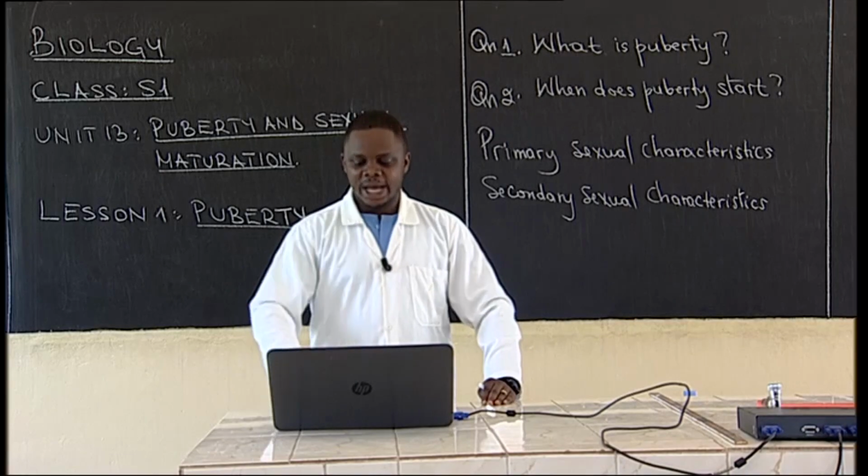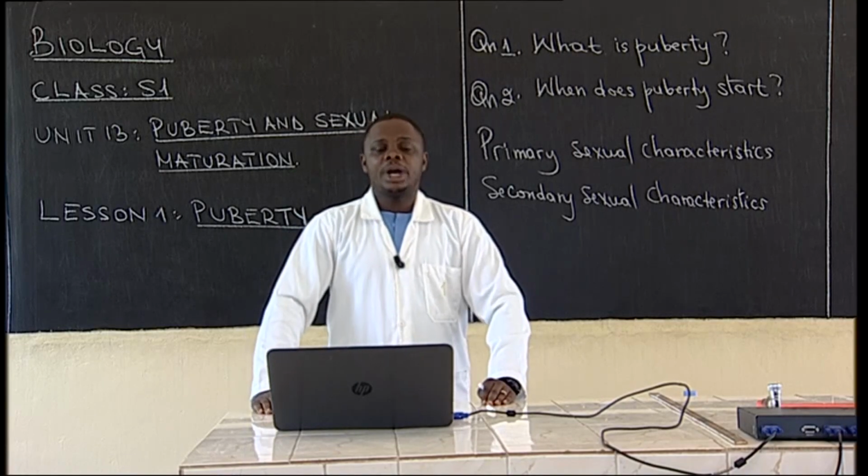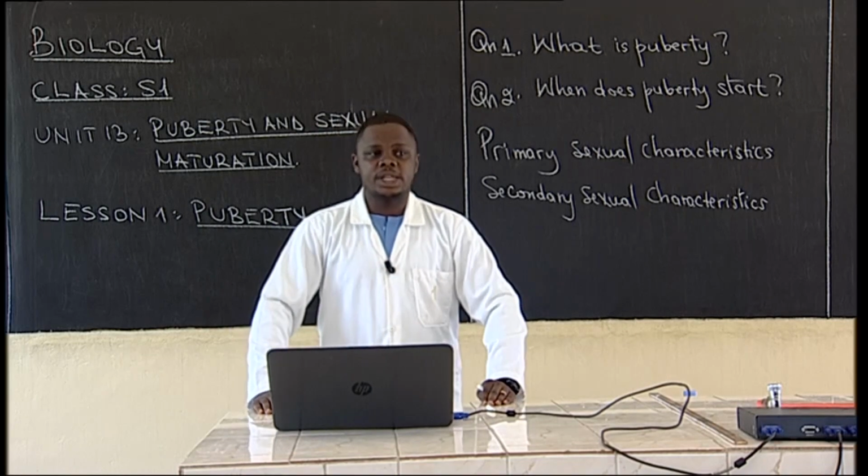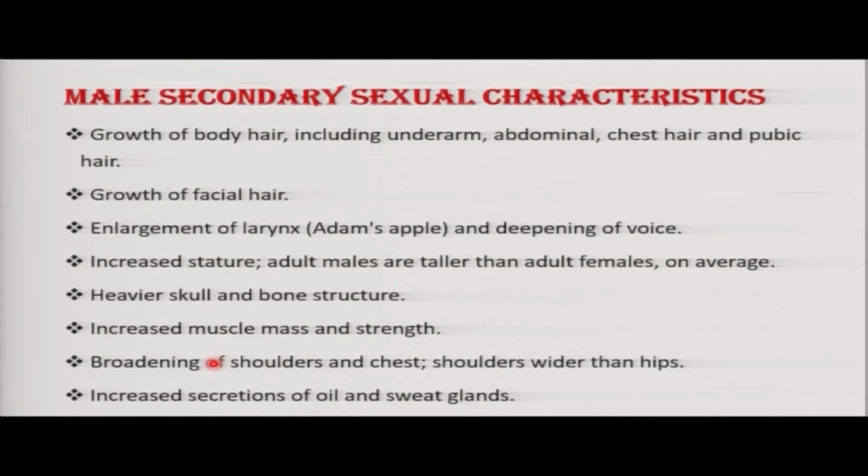So let's go ahead. Now, we have what we call secondary sexual characteristics, and we have said that these start to appear at puberty stage. That means from 9 years and above. But in addition to that, you have to know that these secondary sexual characteristics appear slightly earlier in girls than in boys. The average age, they say, for the case of girls, is 11 years.